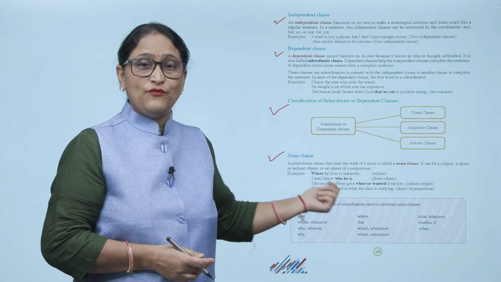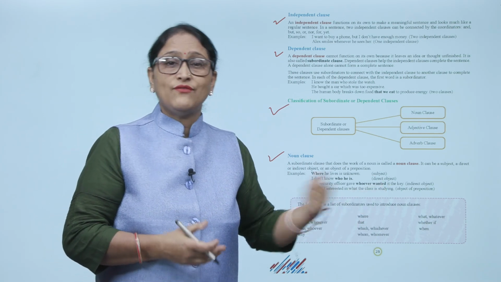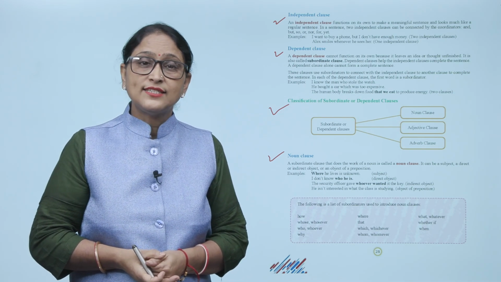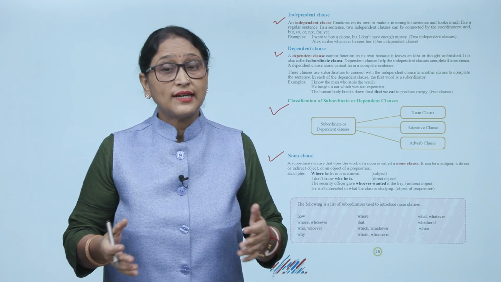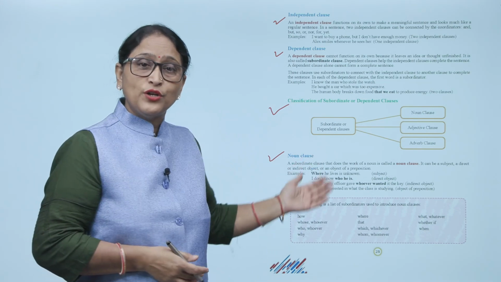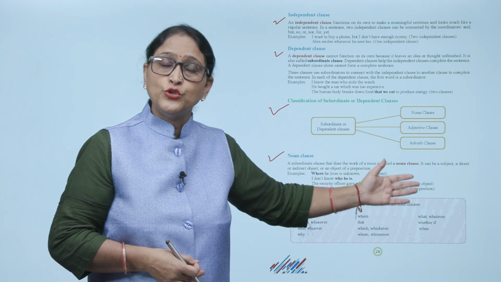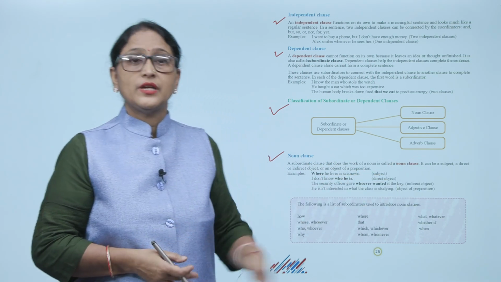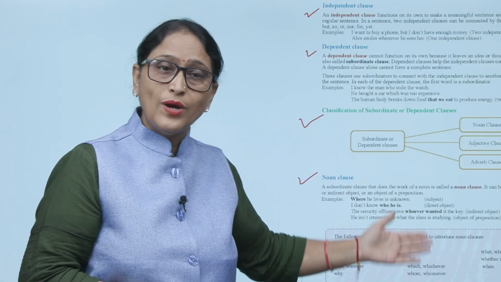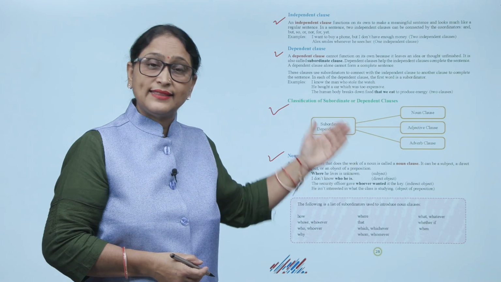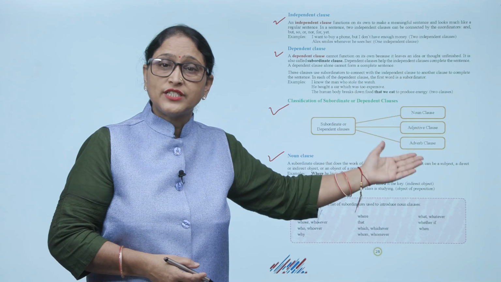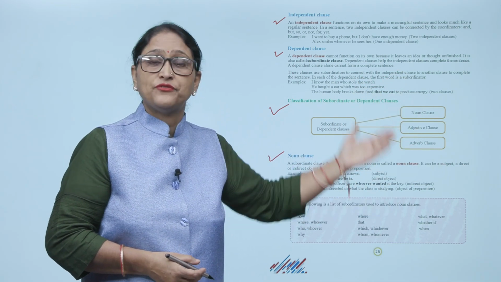The security officer gave whoever wanted it the key. Indirect object. He is not interested in what the class is studying. Object of preposition. The following is a list of subordinators used to introduce noun clauses: how, whose, whosoever, who, whoever, why, where, that, which, whichever, whom, whomever, what, whatever, whether, if, when.